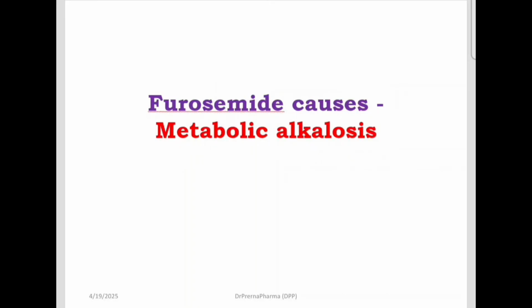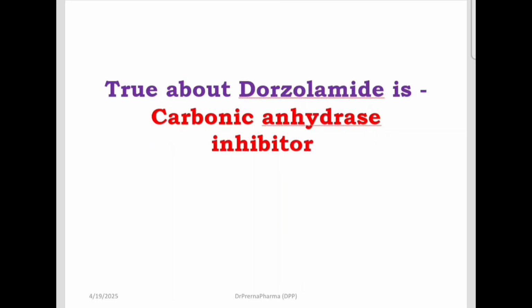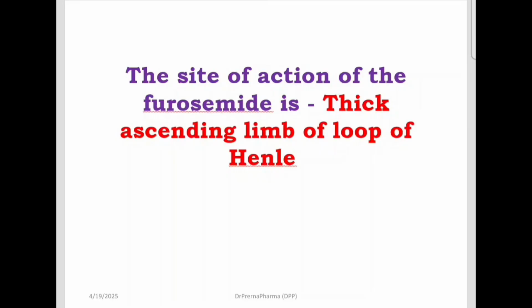Furosemide causes metabolic alkalosis. So if you remember, thiazides cause metabolic alkalosis. Furosemide also causes metabolic alkalosis. True about dorzolamide: it is a congener of acetazolamide. Dorzolamide and acetazolamide are carbonic anhydrase inhibitors. The site of action of furosemide is the thick ascending limb of loop of Henle.